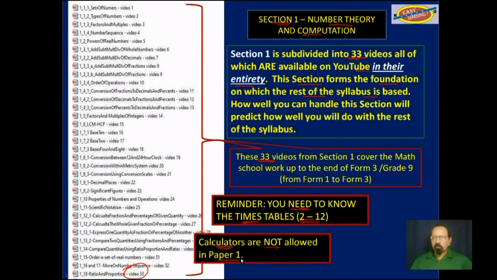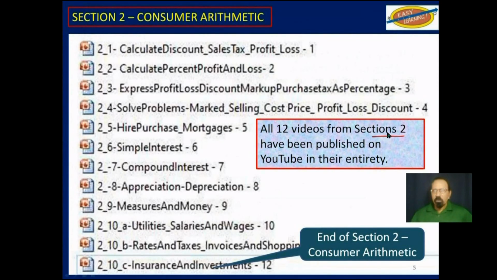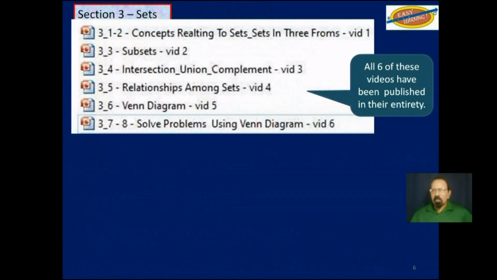paper 1. From section 2, all 12 of these videos, consumer arithmetic, have been made available on YouTube in their entirety. And then from section 3 on sets, all 6 of those videos have been made available on YouTube in their entirety.